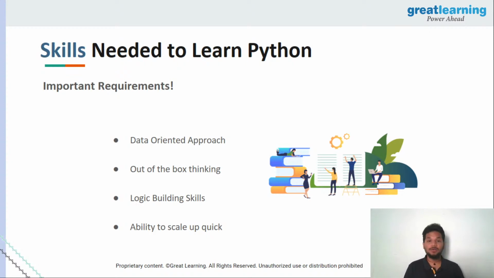The second thing is out of the box thinking. Ladies and gentlemen, this is something that is required, right? So whenever you're taking a look at Python, whenever you're taking a look at programming, knowing that you can solve a problem in multiple ways is very much required.